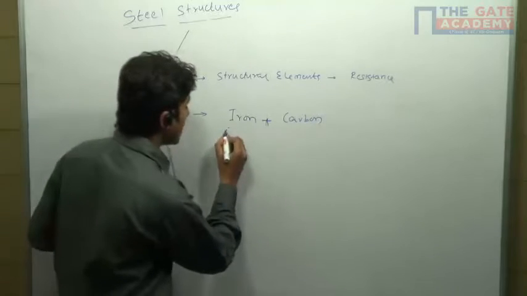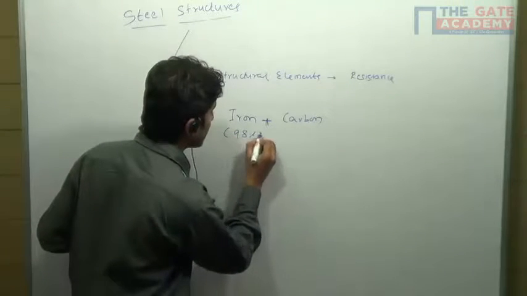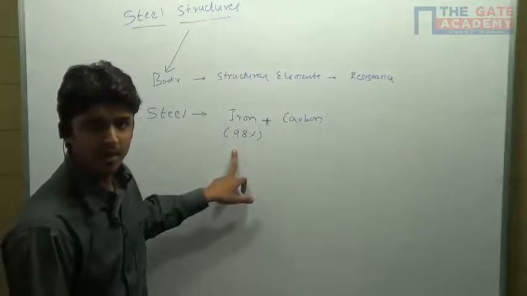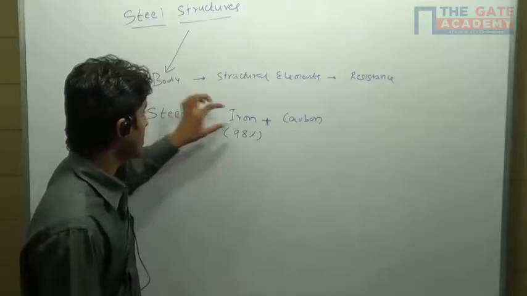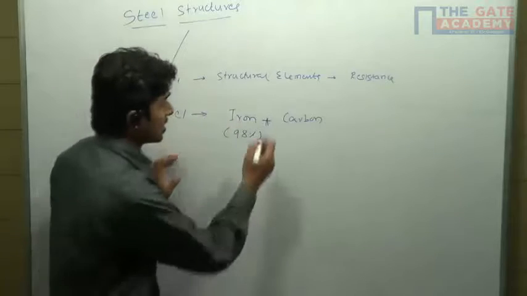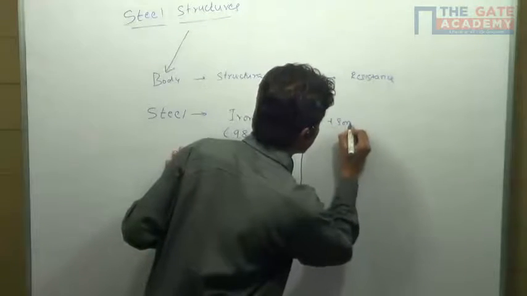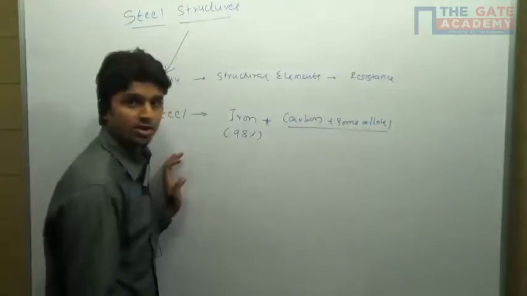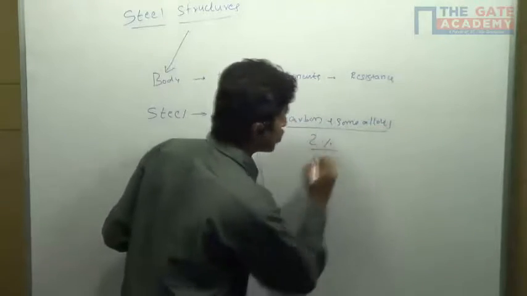So what is this iron? The majority of the portion of the steel is iron, that is around 98%. This carbon plus some alloys, together they will constitute 2%.